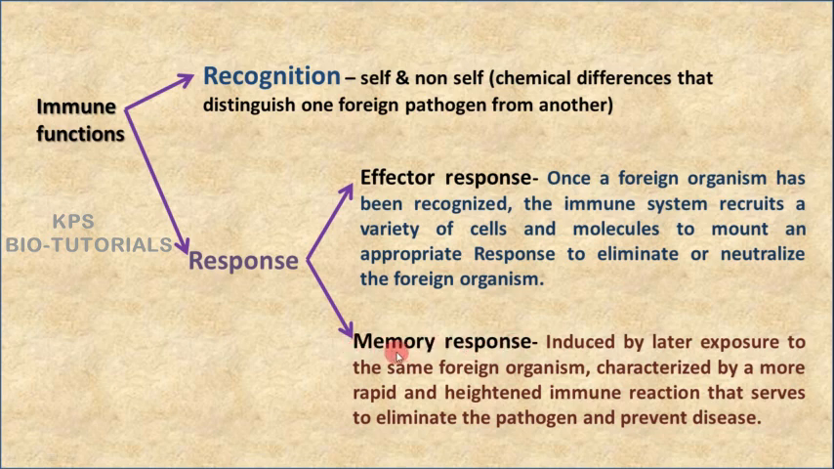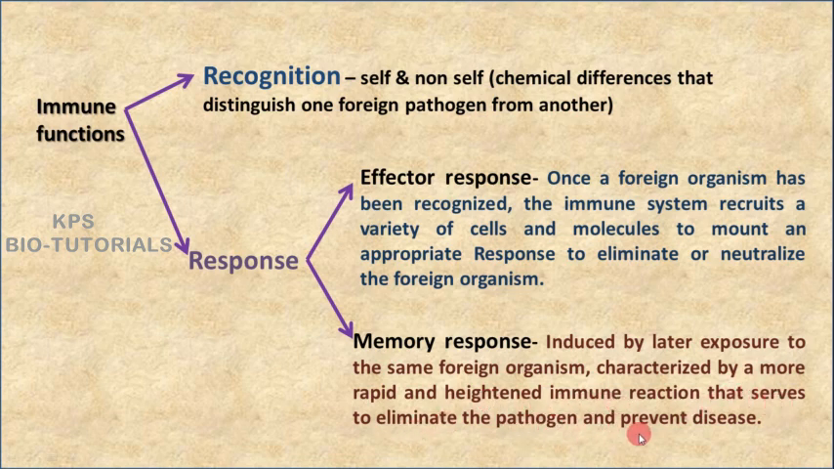That means this kind of response is elicited when a pathogen encounters our immune system a second time. When a second encounter of a pathogen occurs, our immune response is a memory response, and it works based on the memory already created when the same pathogen was encountered the first time. And this memory response is characterized by a more rapid and heightened immune reaction that serves to eliminate the pathogen and prevent the disease.